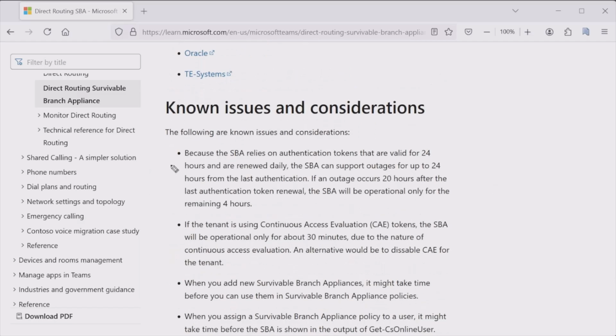And finally, I want to point out that the SBA relies on authentication tokens that are valid for 24 hours, and these tokens are renewed daily. As we can guess, without an internet connection, we're not able to refresh the authentication tokens. Therefore, the SBA can only support outages for up to 24 hours. So definitely keep that in mind.